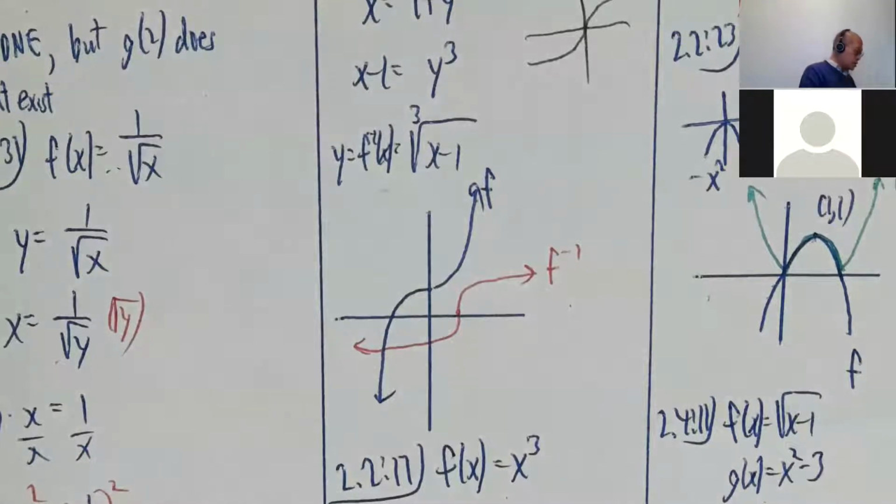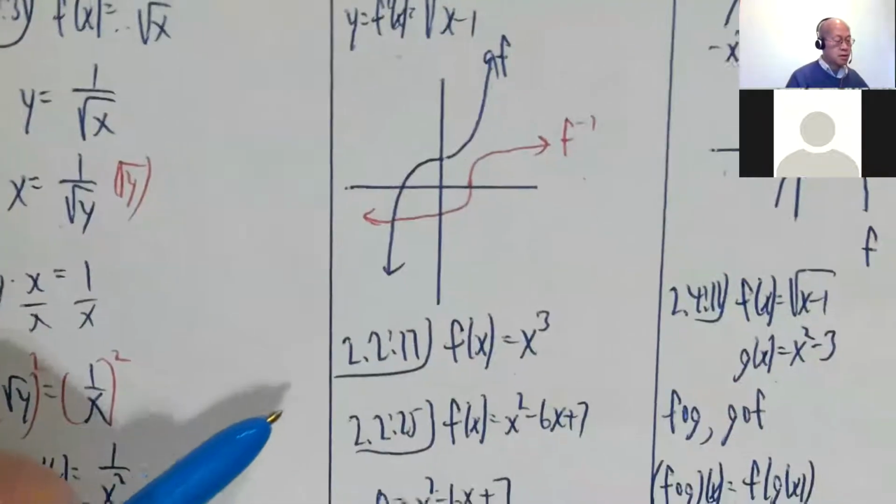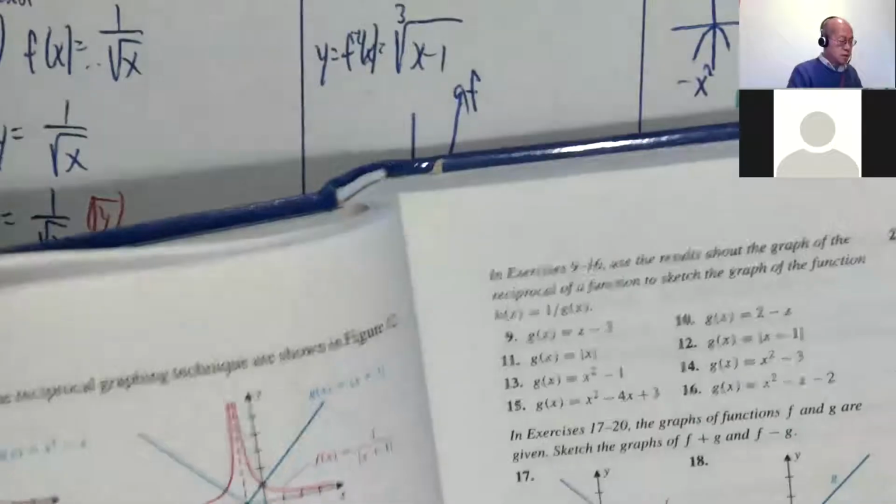Okay, and let's see. Yeah, let me get these out of the way. So what was the idea behind 2.217?